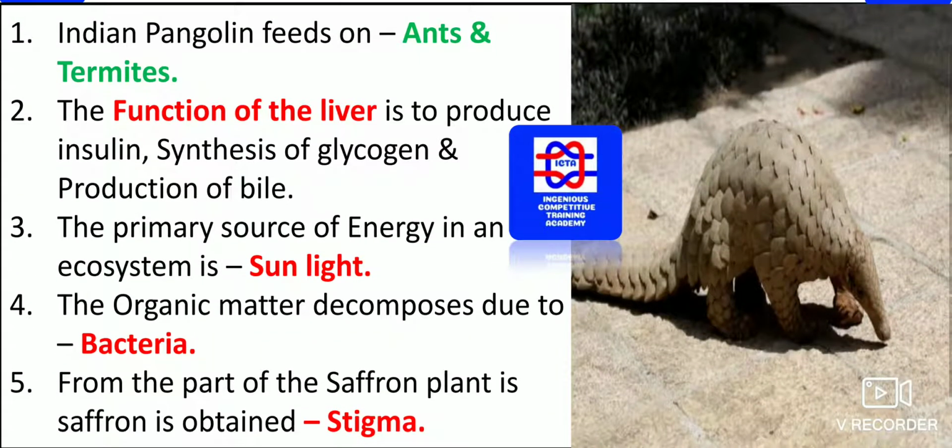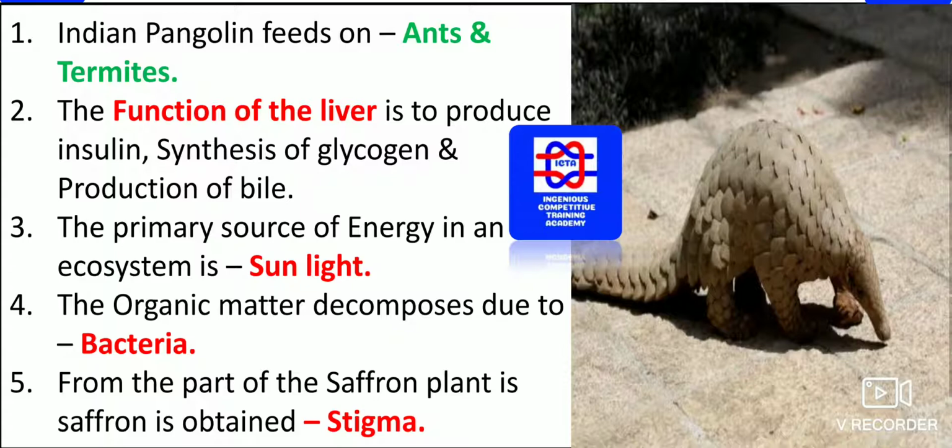Now, the Indian pangolin feeds on which one? That is ants and termites. You can see on the right side how the Indian pangolin looks. It is directly dependent on ants as well as termites.